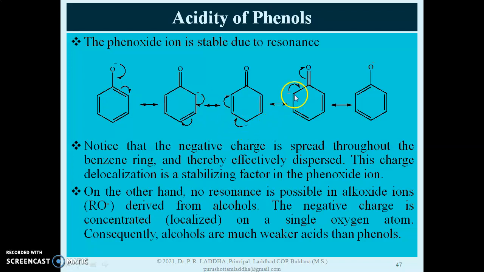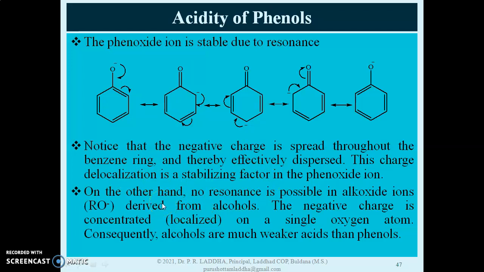This is again at the ortho position. Notice that the negative charge is spread throughout the benzene ring and thereby effectively dispersed, and because of that dispersal of negative charge, the phenoxide ion gets stabilized. This charge delocalization is the stabilizing factor in the phenoxide ion.